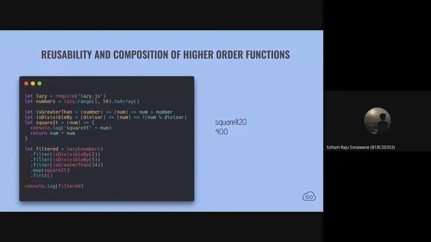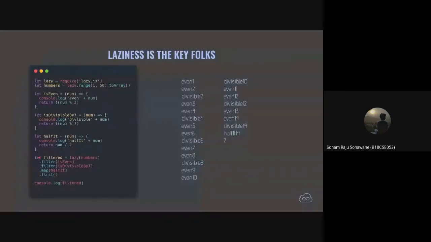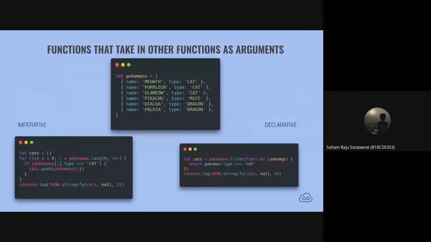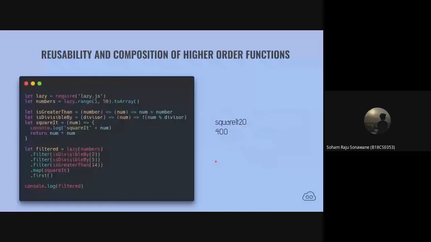As we talked about in this example, the filter method iterates on all the Pokemons. Now, this function takes a parameter called Pokemon right here, right? So where is this Pokemon coming from? It is being given to this method by the filter method from this array. Similarly, this num is being given by the filter method from this sequence.